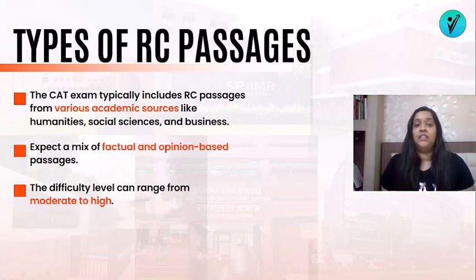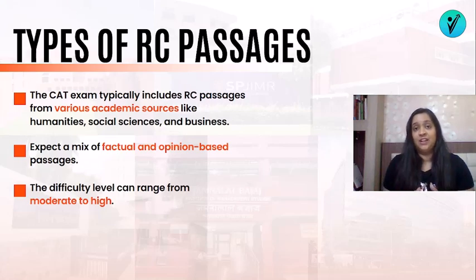So firstly, you need to include RC passages from different academic resources because there are a lot of passages which are from humanities, from technology, from business entrepreneurship, innovation, social sciences, all the different genres of text might come in as a part of your RC passages. Now, it may also be factual or opinion based. So factual is when you are getting the facts produced the way it is, and opinion based is when the author has his or her own opinion involved.